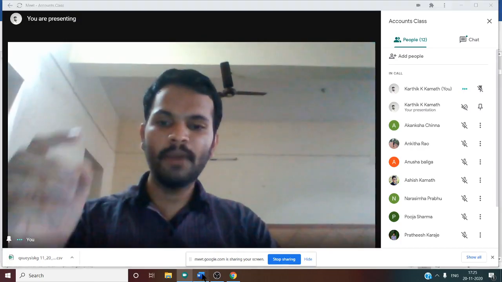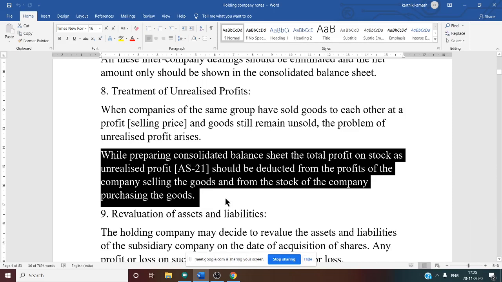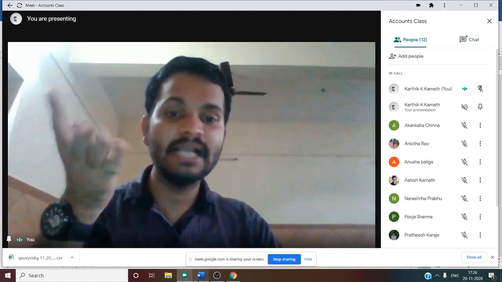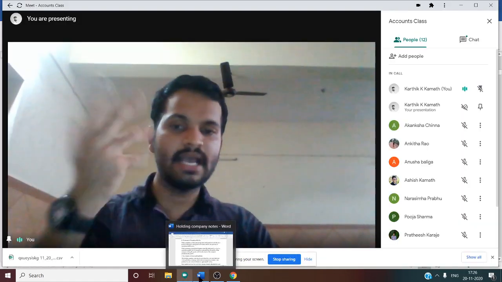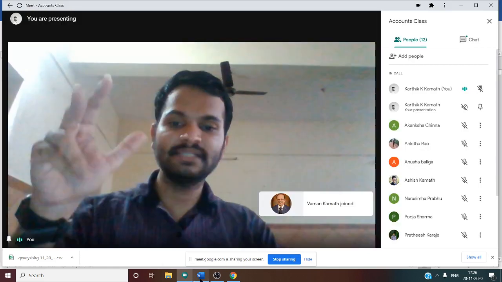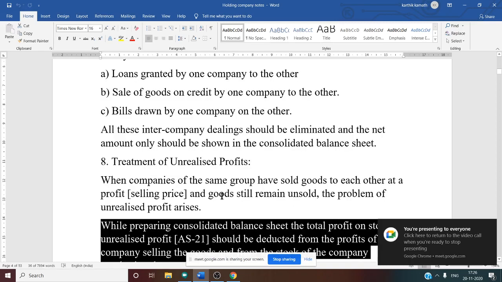So this is about our point number 8, treatment of unrealized profit. All these points are there, right? So this is nothing but working note. Working note we have to do for every problem depending upon the adjustment. First we need to see the adjustment and what is asked in the problem. Once we know what is asked in the problem, then we can easily calculate all these working notes.